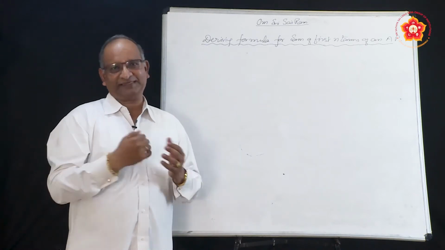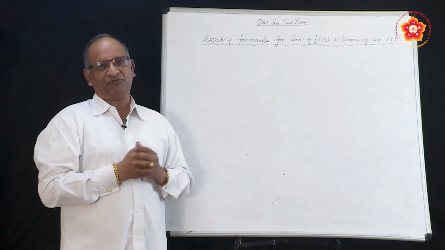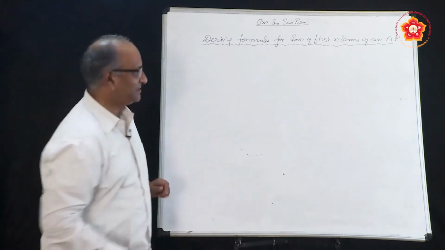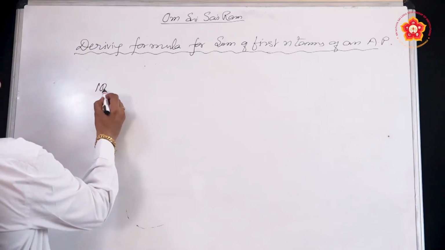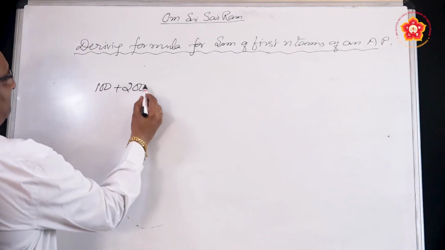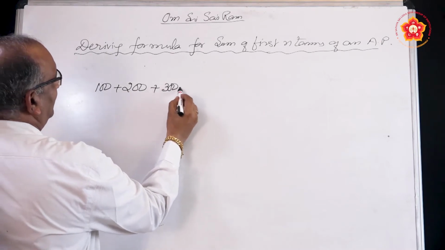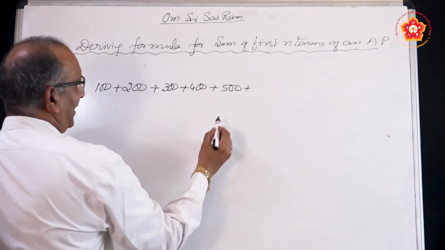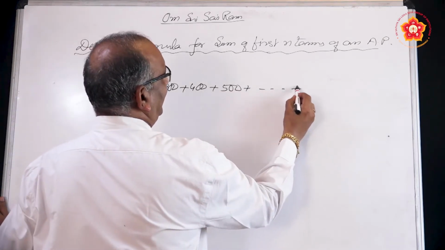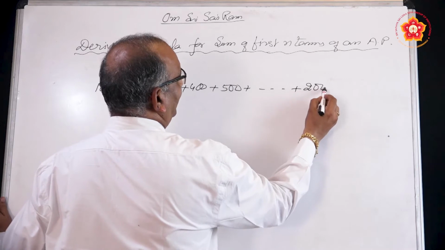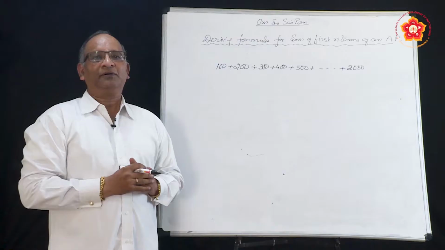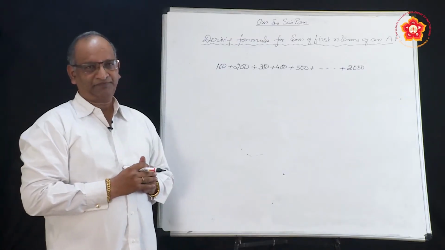To find this out, we use a formula, else we have to simply add the numbers 100, 200, 300, 400, 500, and keep on adding. The 20th birthday means you would have got 2000, and then we will be able to tell the amount.